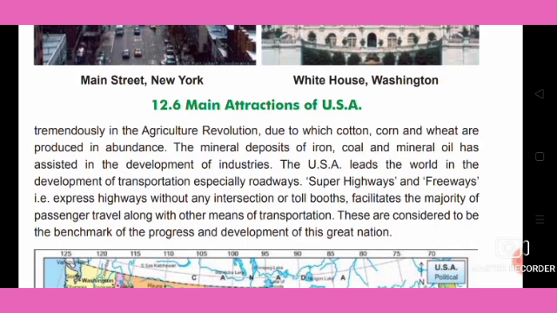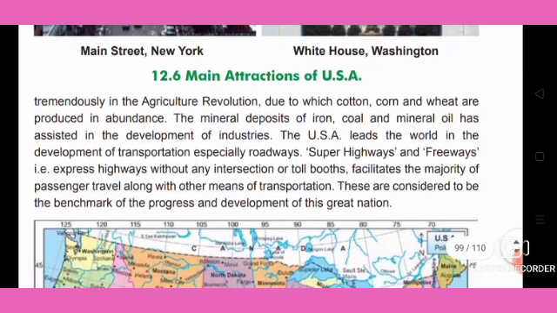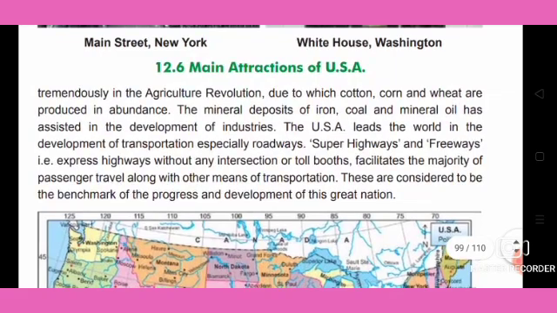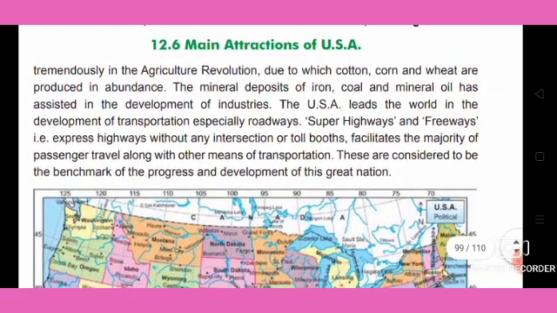The mineral deposits of iron, coal and mineral oil have assisted in the development of industry.